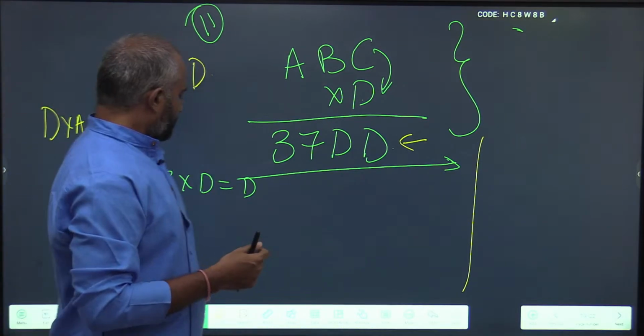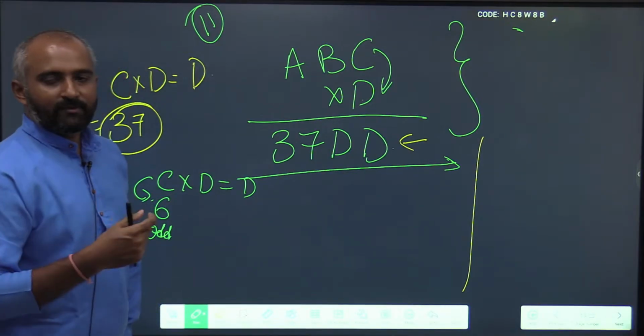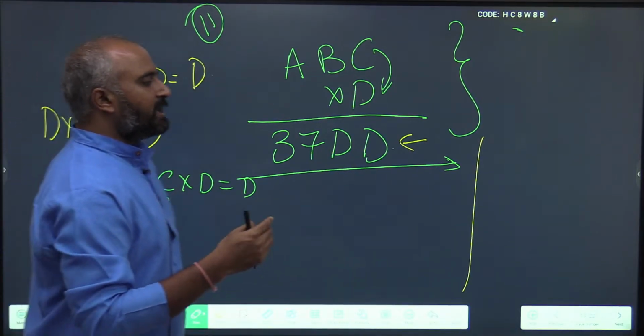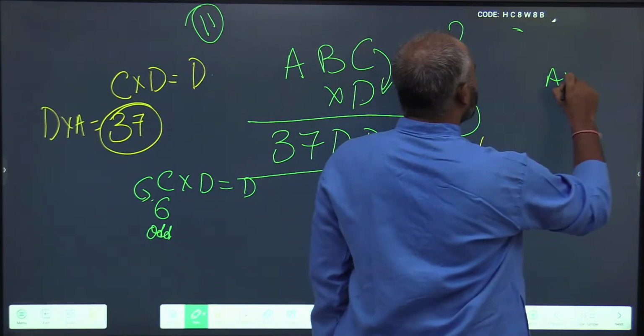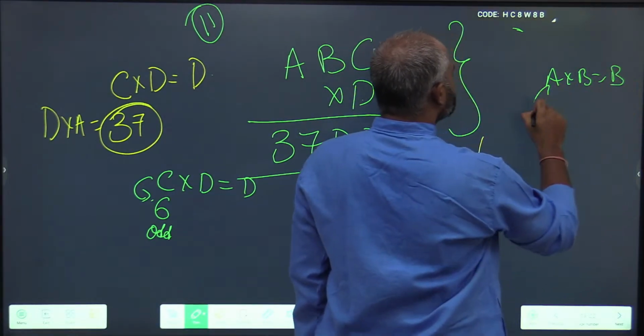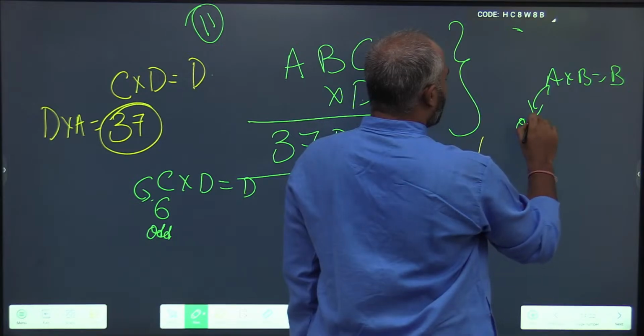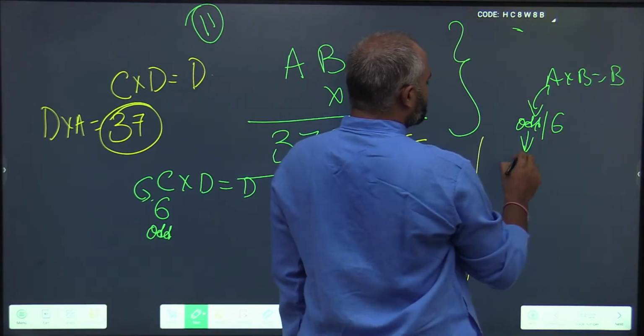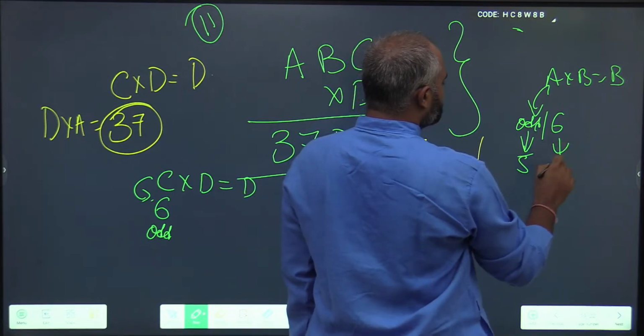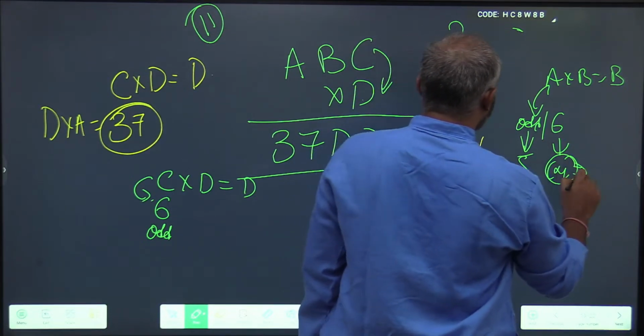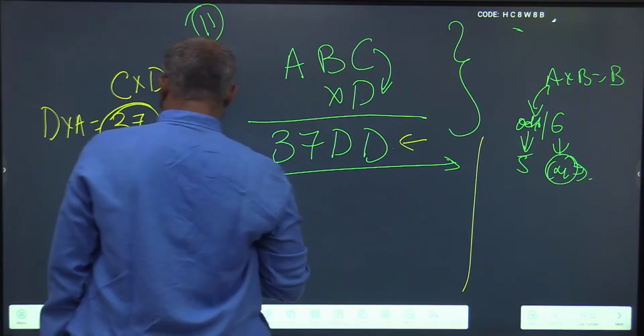How do we know it is either 6 or an odd digit? We find it from the second pattern that we have discussed, A into B. A into B is equal to B, so either A is an odd digit or 6. If A is an odd digit, B is 5. If 6, it is some even digit 4.